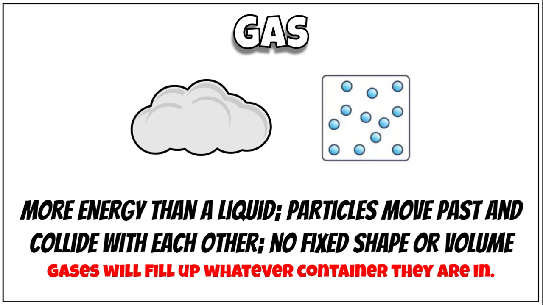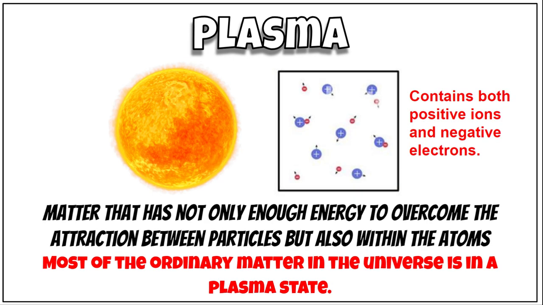And the fourth is plasma. Plasmas contain both positive ions and negative electrons. The matter has not only enough energy to overcome the attraction between the particles, but also enough energy to break apart the atoms themselves.